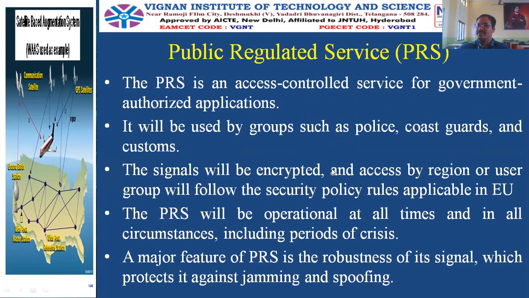These signals also will be encrypted, and access by the region or the user group will follow the security policy rules that are applicable in that particular country, EU. The public regulated service will be operational at all times and in all circumstances, including periods of crisis, because it is an emergency service by the governments.